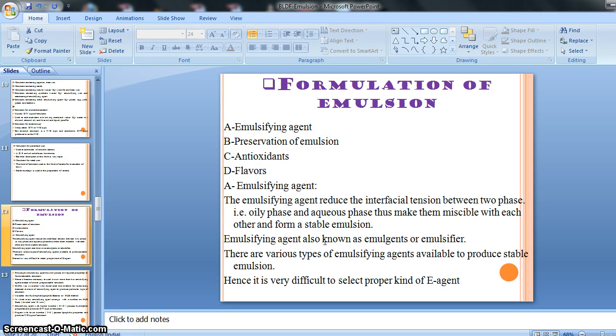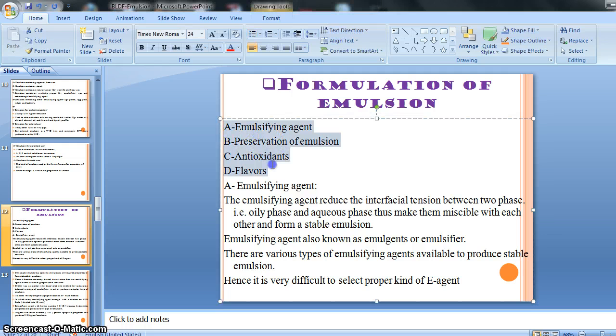Formulation. So let's see what we need to formulate our emulsion: emulsifying agent, preservative of emulsion, then antioxidant, flavors, right? These are the basic ingredients or requirements for preparing or formulating the emulsion. Without these we can't make a stable kind of emulsion, right?